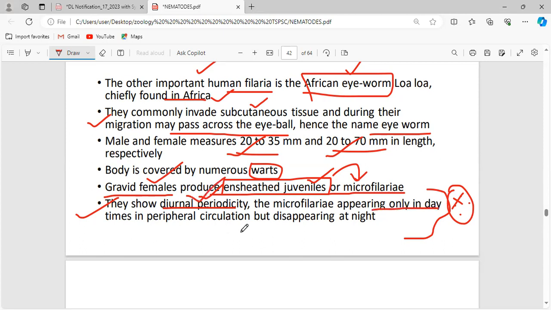What is the opposite of diurnal? We can say diurnal and nocturnal animals. Diurnal means active only in the daytime. Nocturnal means active only at night. But this particular eye worm shows a diurnal periodicity, which means the microfilariae appear only in the daytime in the peripheral circulation, but disappear at night time. So it is active only during the daytime. That is diurnal periodicity.